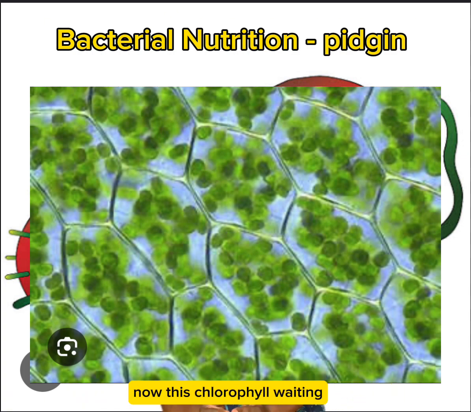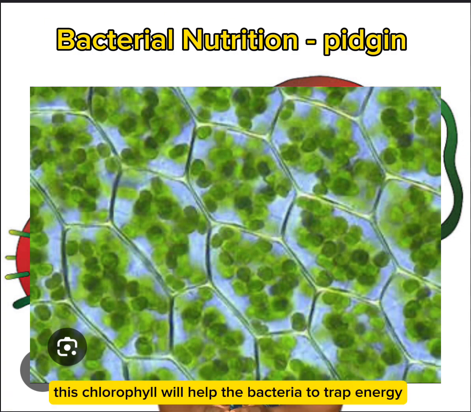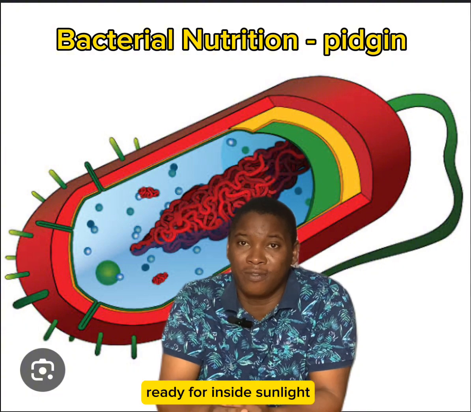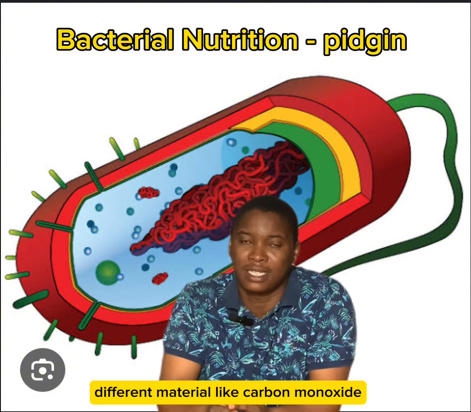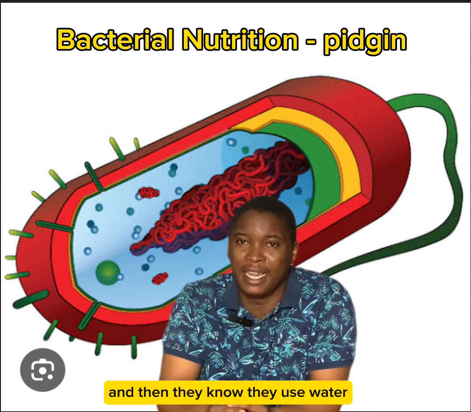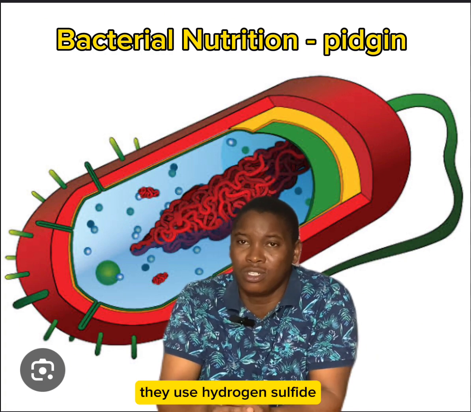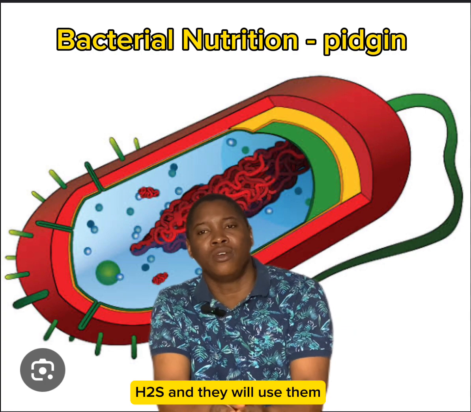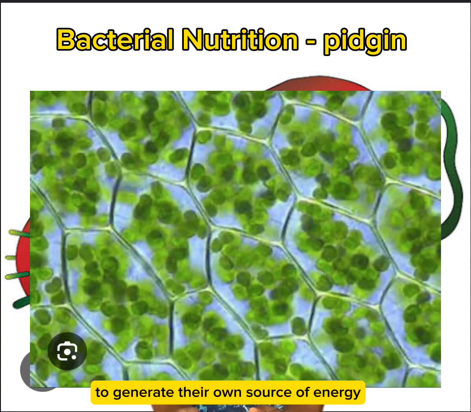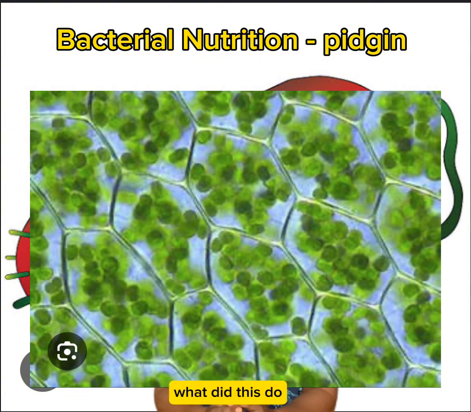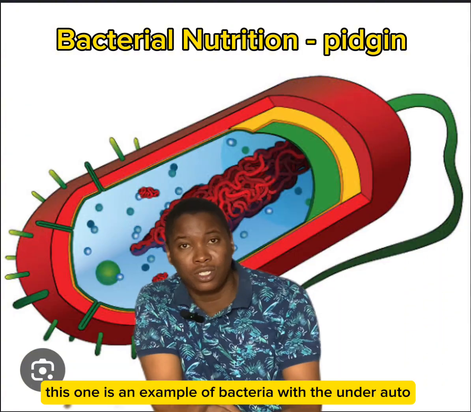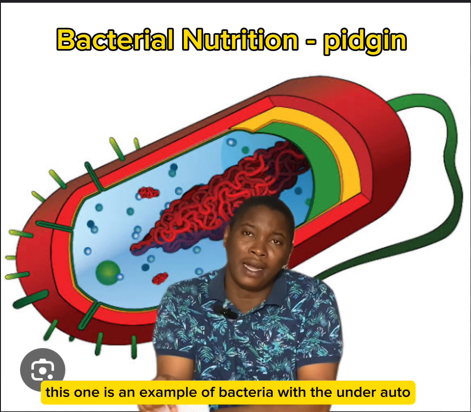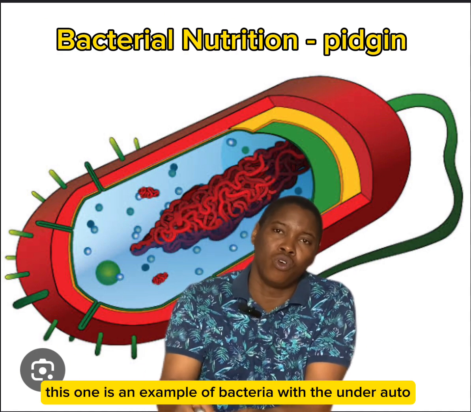Now, this chlorophyll, wetin this chlorophyll be for? This chlorophyll go help the bacteria to trap energy wey dey for inside sunlight, and then e go use them on top other different materials like carbon monoxide, and then they no dey use water, they dey use hydrogen sulfide, H2S, and they go use them to generate their own source of energy. This one dey important. Examples of bacteria wey dey this group na our chlorobacterium and our chlorobium. These ones are examples of bacteria wey dey under our photoautotroph.